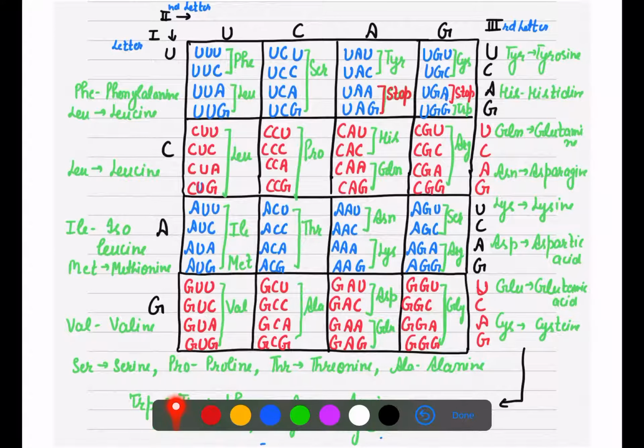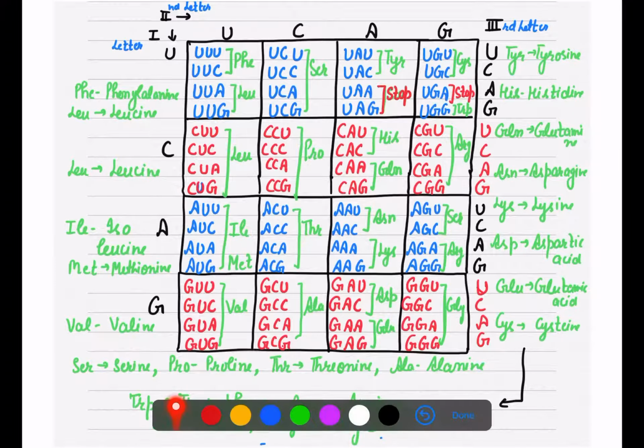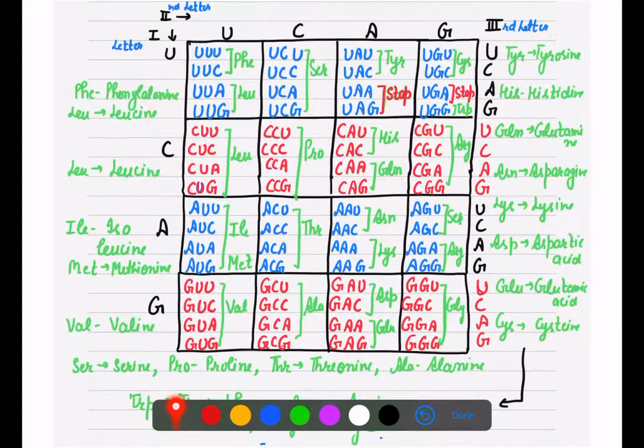Now here we got our 20 amino acids coded by the four nitrogen bases. So UUU and UUC will code for PHE, and here you will get all the names of amino acids. PHE is phenylalanine, LEU is leucine. So UUU and UUC code for phenylalanine. UUA and UUG will code for leucine. CUU, CUC, CUA, CUG, that is also leucine.